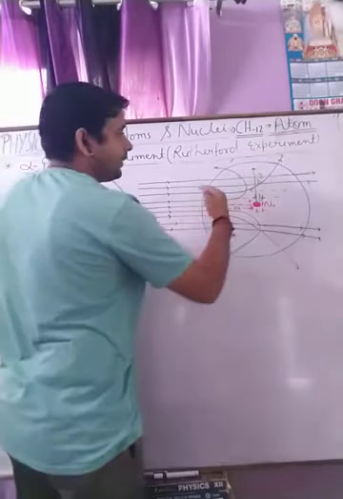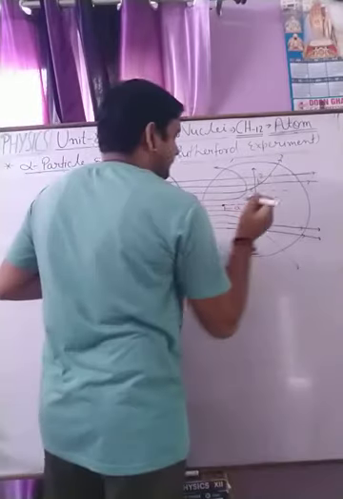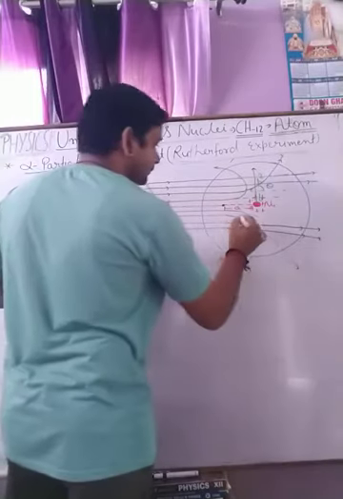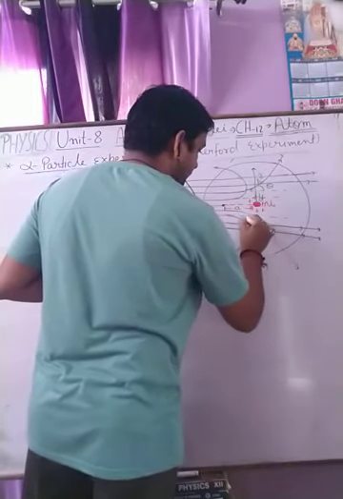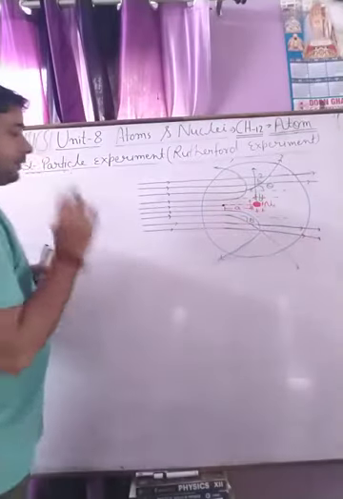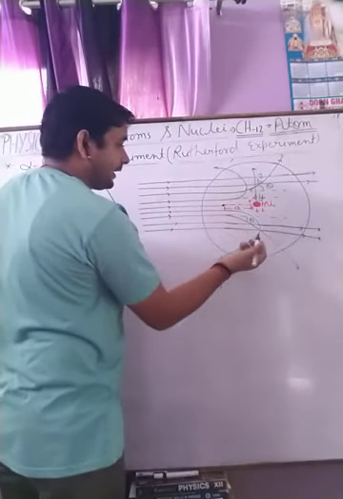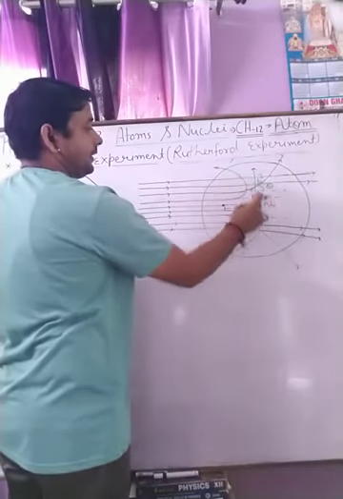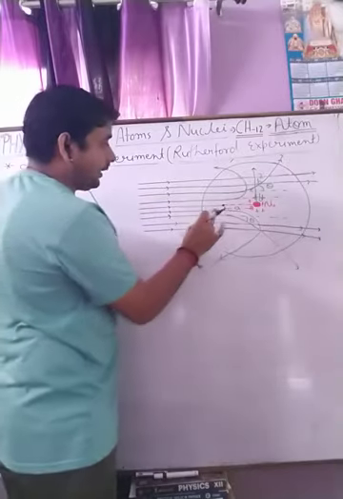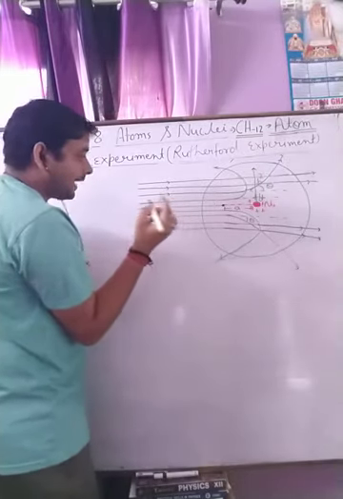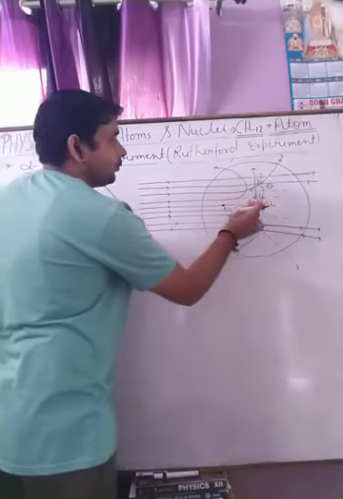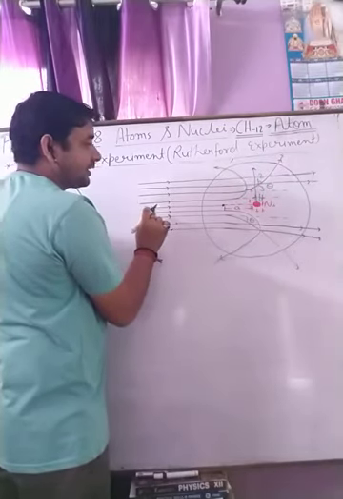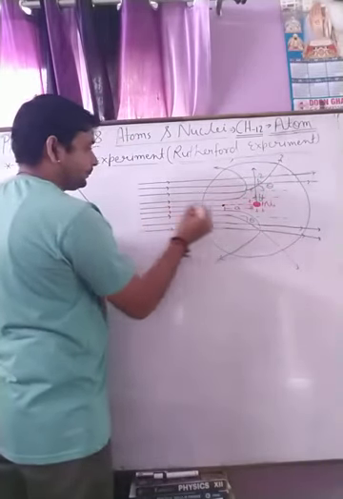Few of them are reflected at an angle like this, theta, and some are reflected more than 90 degrees, and few are reflected at 90 degrees. And the one which is very close to passing through the nucleus, that is the straight line pointed towards the nucleus, this one.